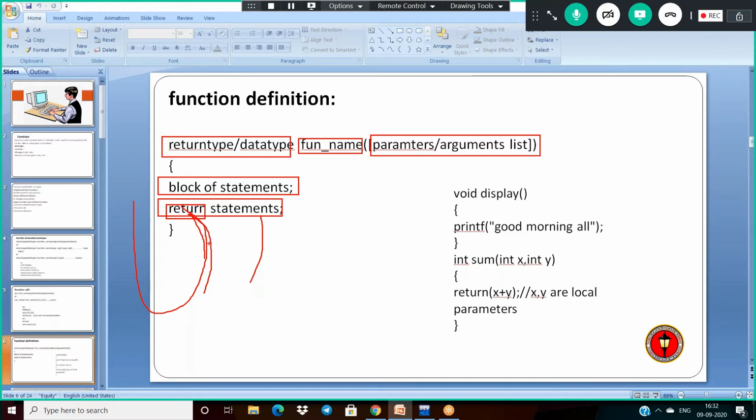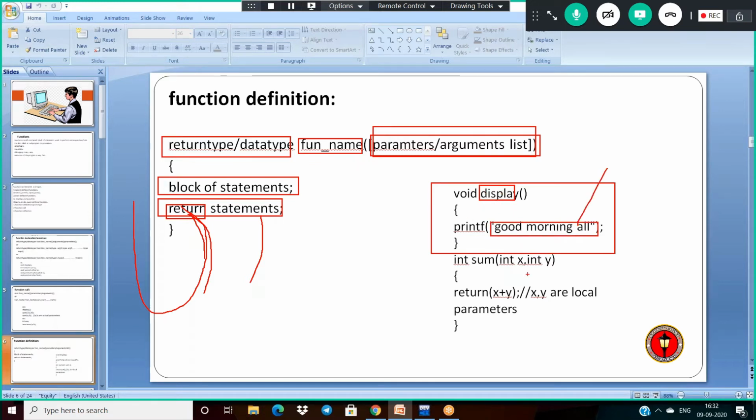Okay, and that is function definition. And see, here also I am using parameters, and these parameters are duplicate parameters. So I am giving an example here, display. What the display functionality does is say some good morning message to all. And what about sum? Sum is used to perform the sum of two numbers.